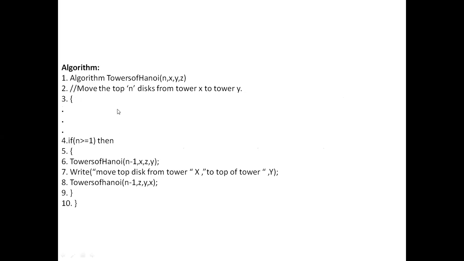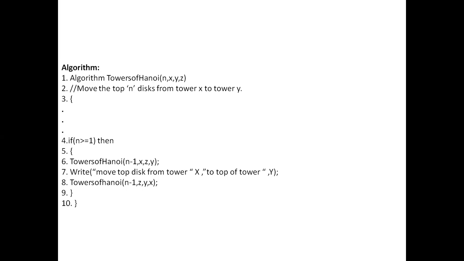Now, as an example, look at this towers of Hanoi problem. All of you should be familiar with towers of Hanoi. It's a very classical problem. The problem goes like this. There are three poles: pole X, pole Y, and pole Z. In pole X, some n circular disks are used.